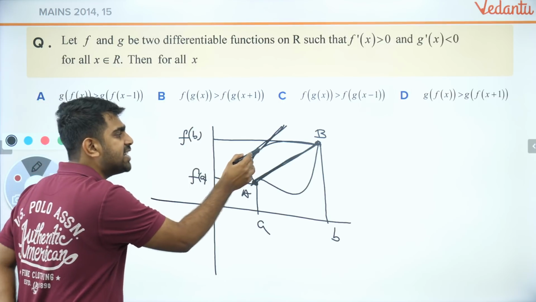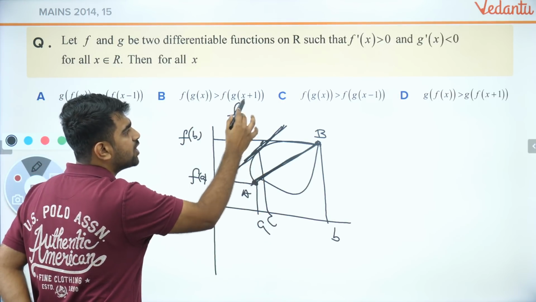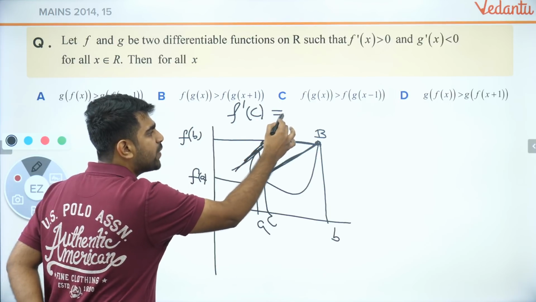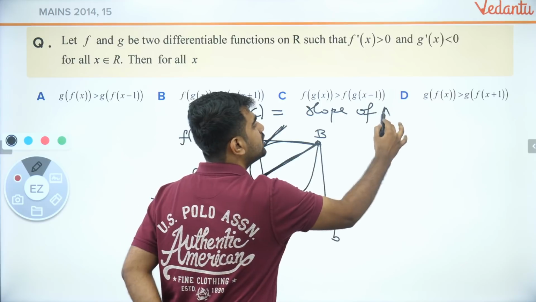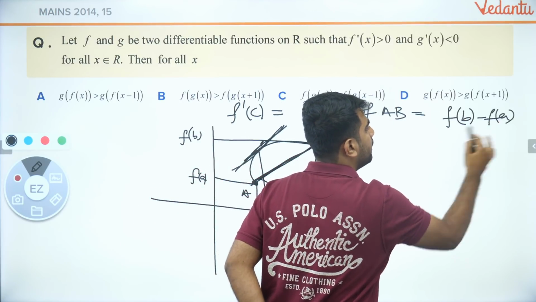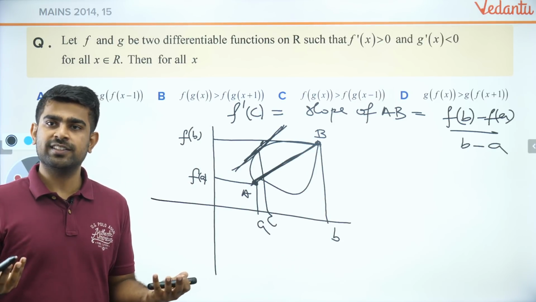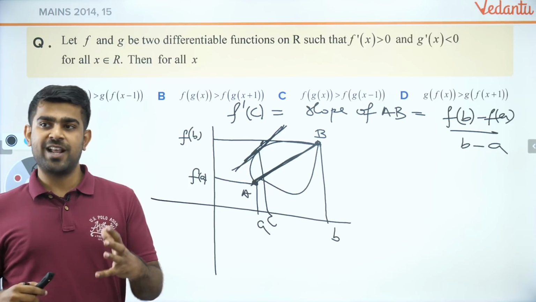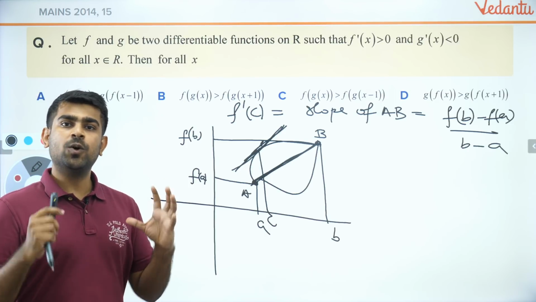Because if I say tangent, then the slope at this point C is f dash of C, na? That will be equal to slope of AB. What is slope of AB? Slope of AB is y2 minus y1 by x2 minus x1. Did you all understand it? Over. That's it. As simple as that. This is all about your Lagrange's mean value theorem. I hope you guys liked it.